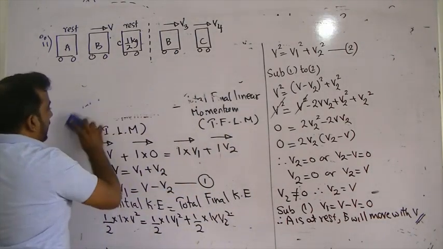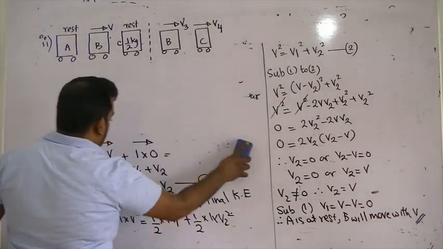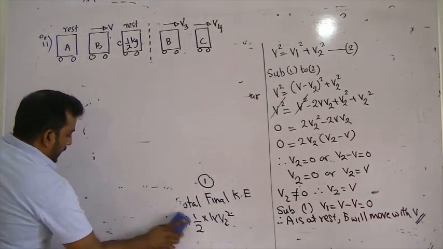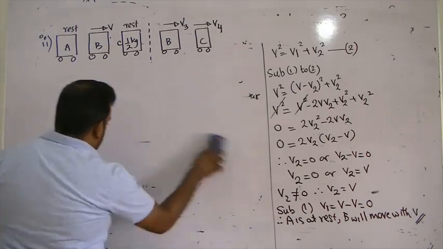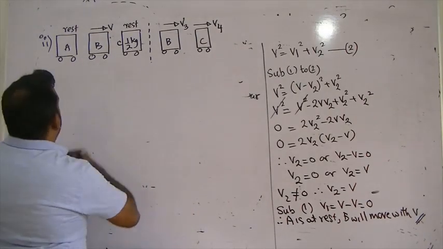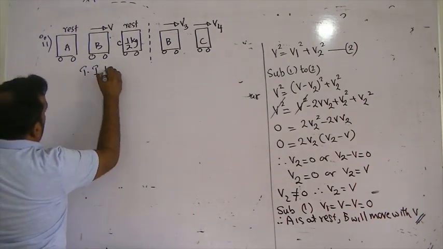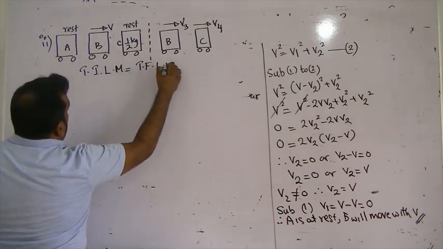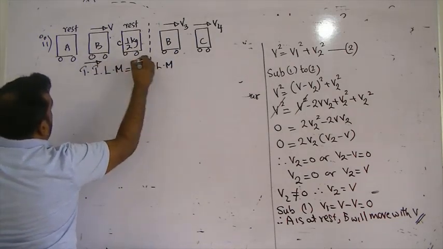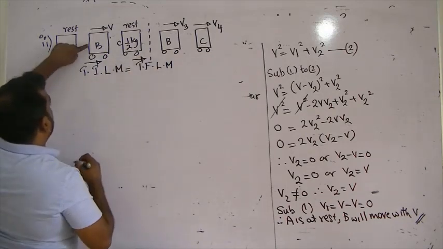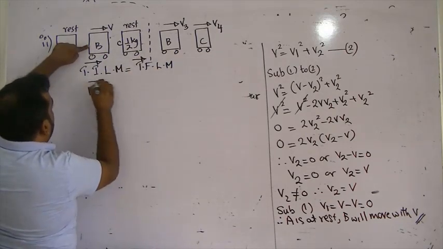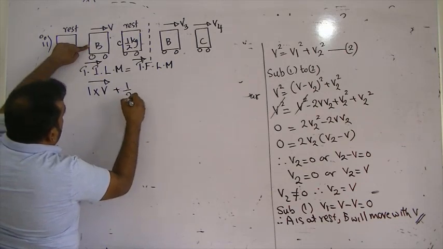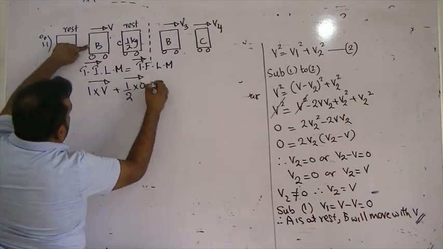Again, here we can apply the law of conservation of linear momentum. I'll write the short form because I wrote it earlier. Total initial linear momentum equals total final linear momentum. Initial linear momentum: 1 times V, half times 0.